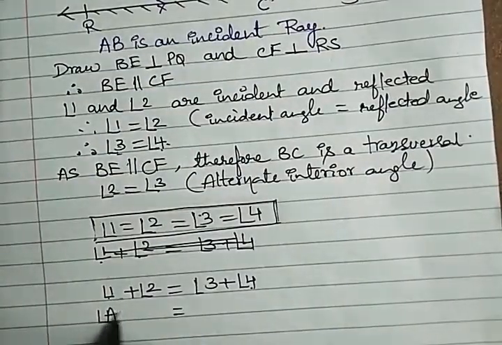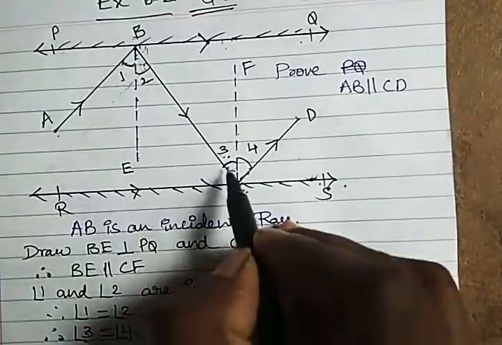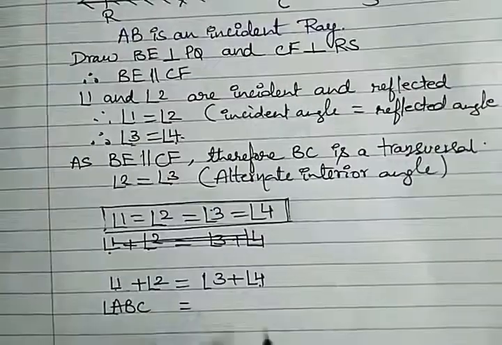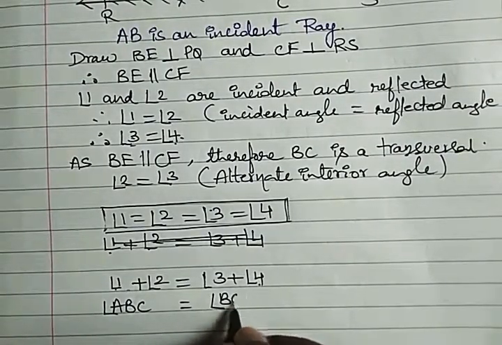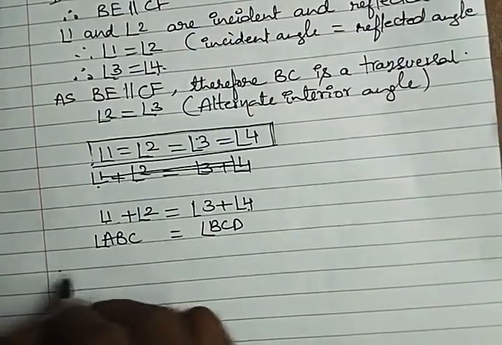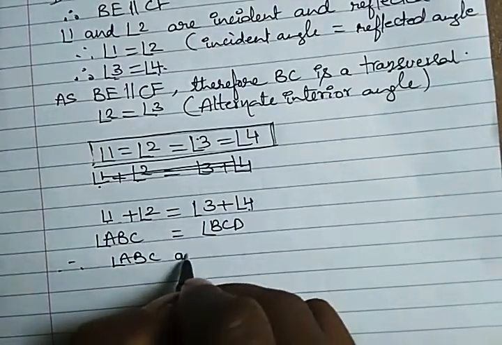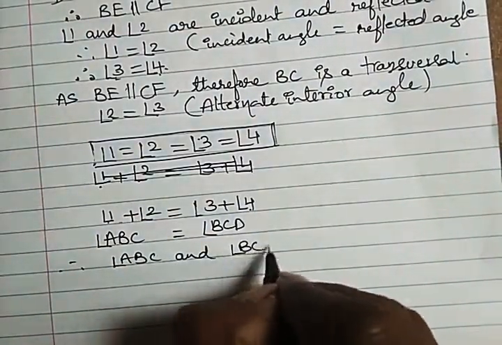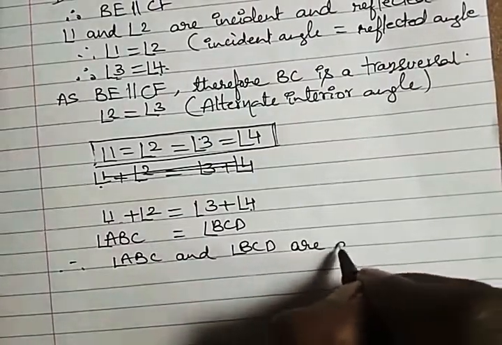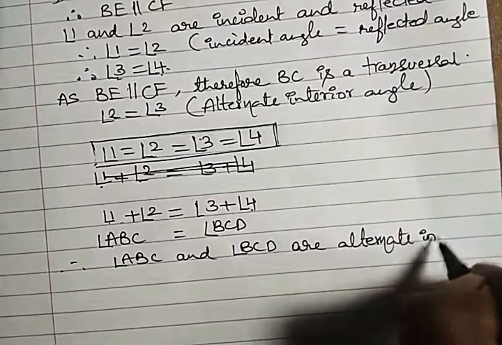Angle 1 plus 2 is angle ABC. Angle 3 plus 4, what will it be? Angle 3 plus 4 is BCD. And they both are equal. Therefore, angle ABC and angle BCD are alternate interior angles.